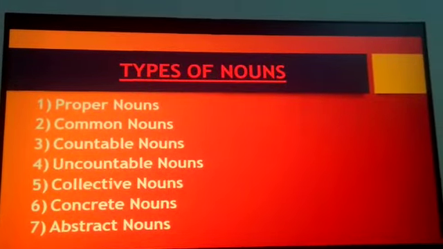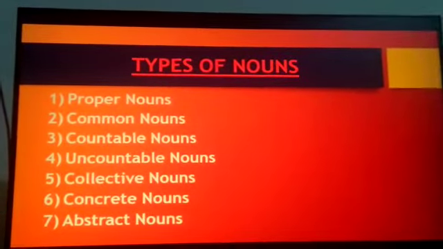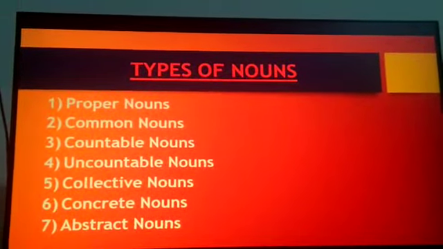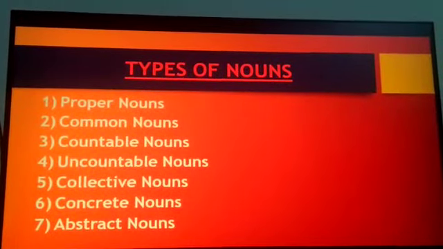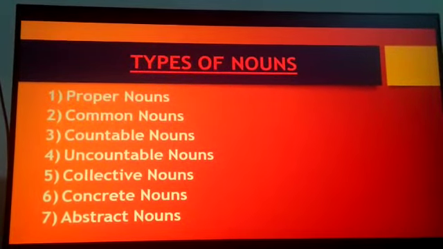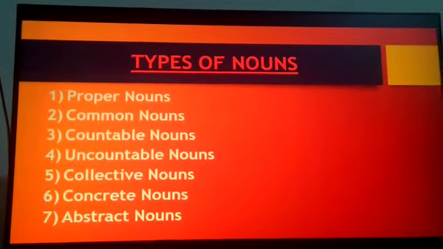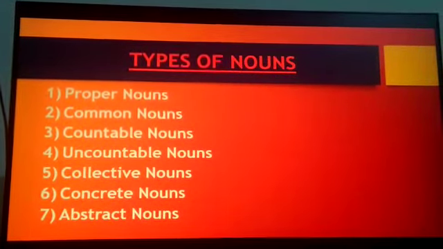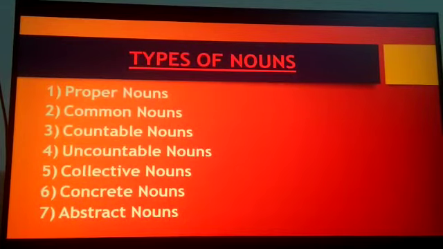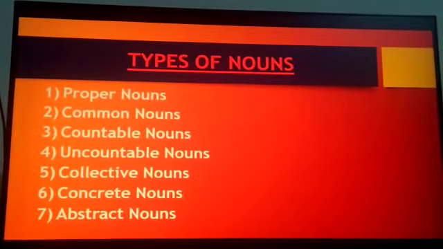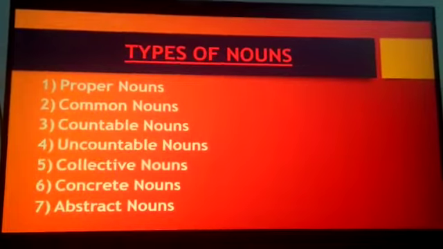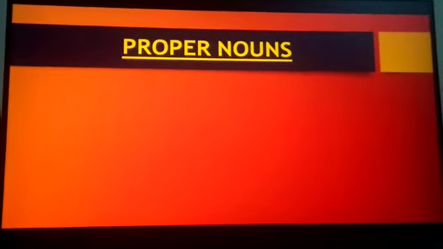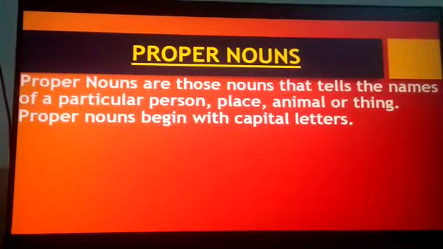Types of nouns. These are the 7 types of nouns that we are going to study today in detail: proper nouns, common nouns, countable nouns, uncountable nouns, collective nouns, concrete nouns, abstract nouns. Let us understand the different types of nouns in detail one by one. Let us begin now. First one, proper nouns.